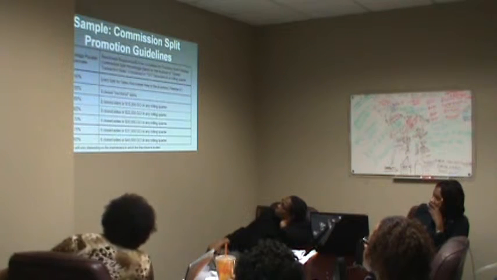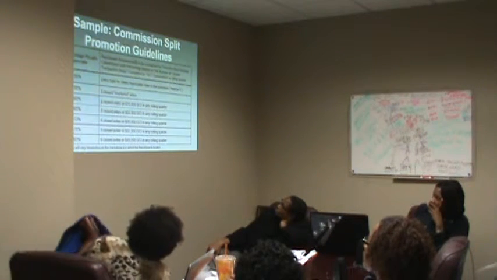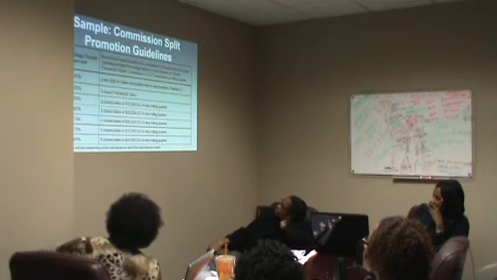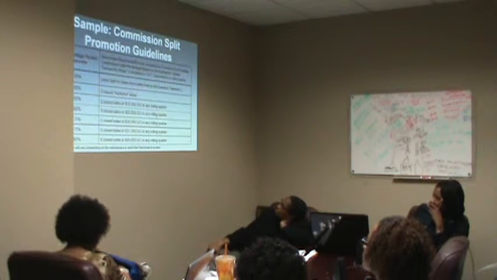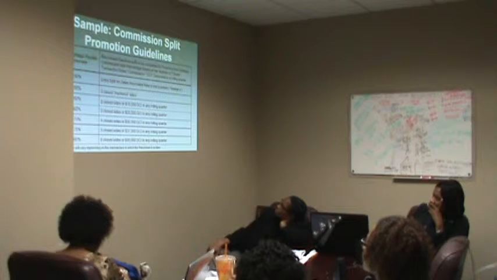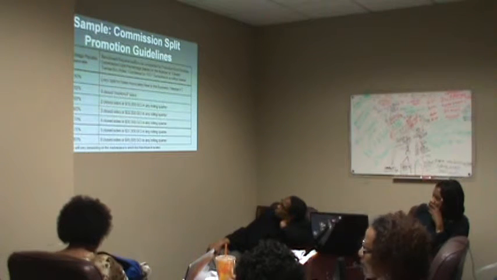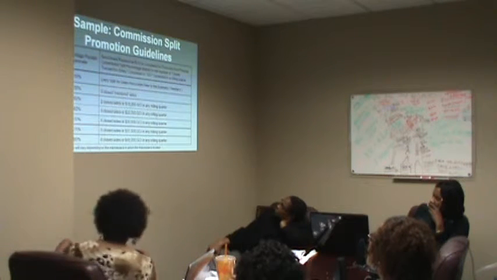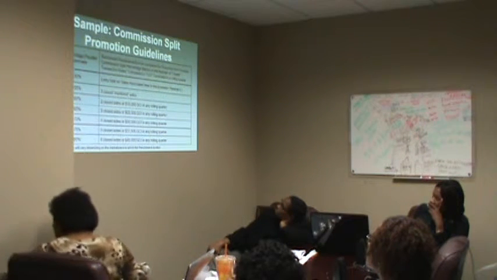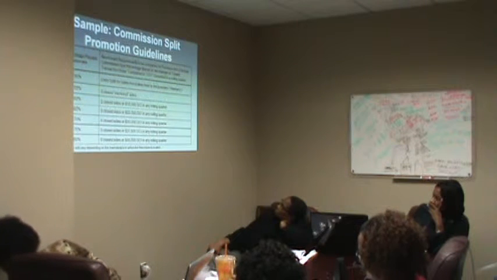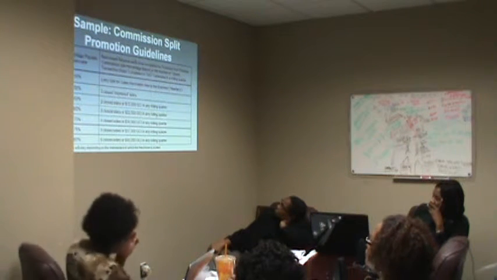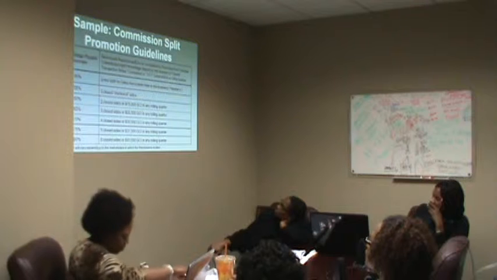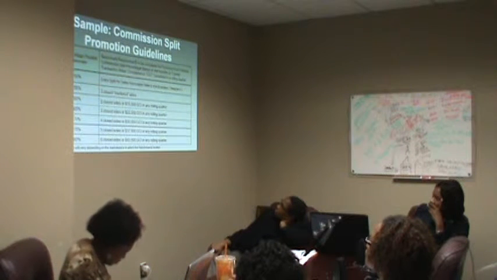But as you can see here, just as a sample, we start at 50% and go up to 80% by 5% increments. And then we have a suggested benchmark: entry-level associates start at 50%. After they've closed their 3 mentored sites, they move to 55%. When they have 2 closed sites or 15,000 in any rolling quarter, they go to 60, et cetera. And again, this is just a sample because the actual guidelines are established by the franchisees.